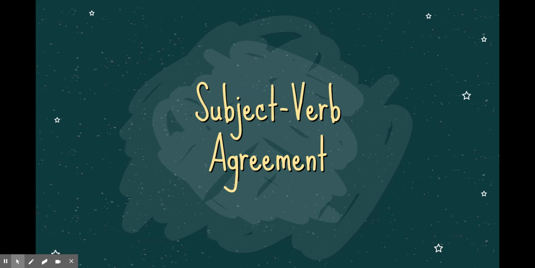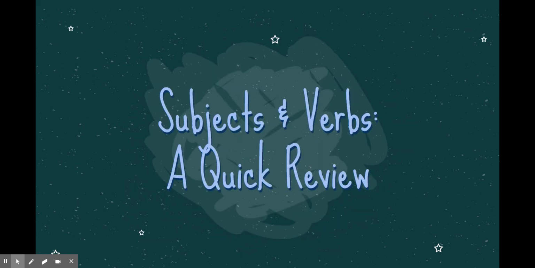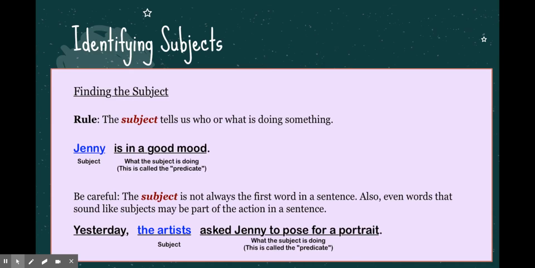Now, the idea of agreement when you're talking about subjects and verbs instead of people may sound confusing, but once we do a quick review of what subjects and verbs are, then we can define agreement, look at some example sentences, and the idea should be much clearer. So let's start with looking at subjects.